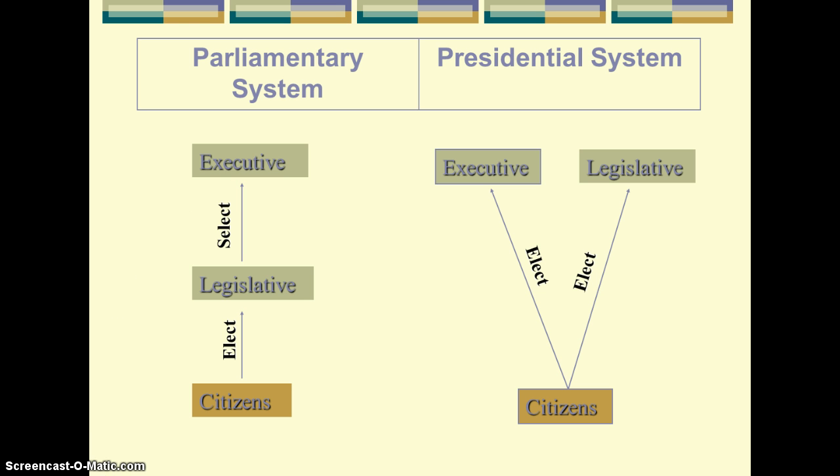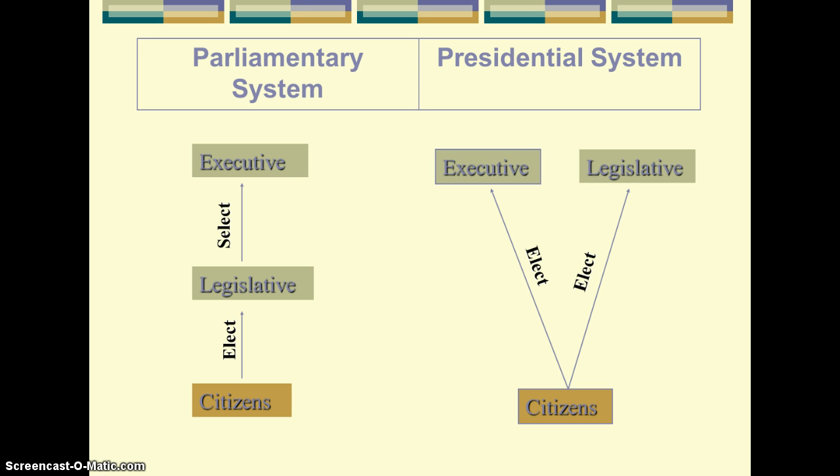So again, just to sum up, in a parliamentary system, citizens vote one time for the legislative, or the lawmaking body, and then from that group, they pick their leader. And in a presidential system, the citizens vote for both branches, the executive branch or the president, and the lawmaking body, the legislative branch.